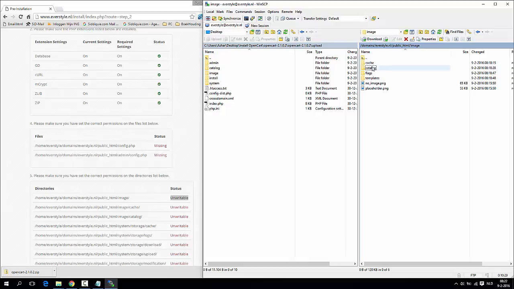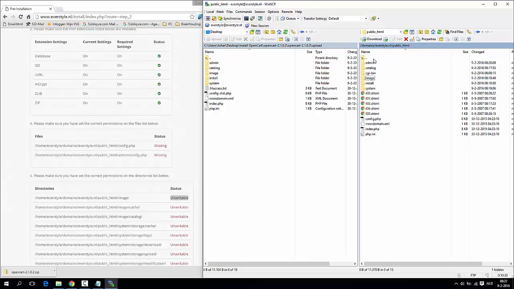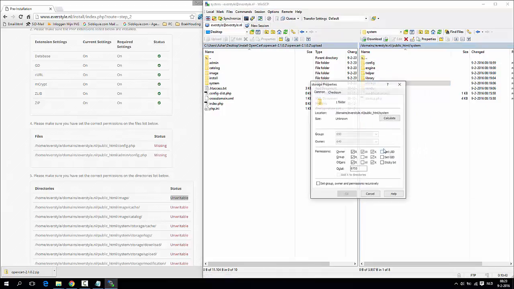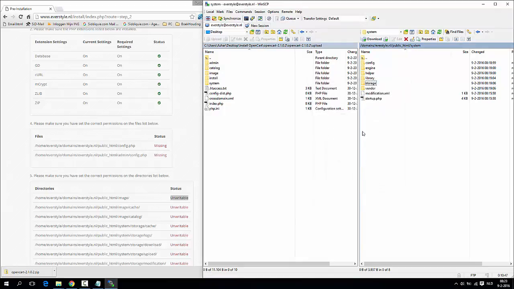Storage. Okay, let's go back. System. So there it is, system, and then it is storage. Properties. 777. Logs folder.